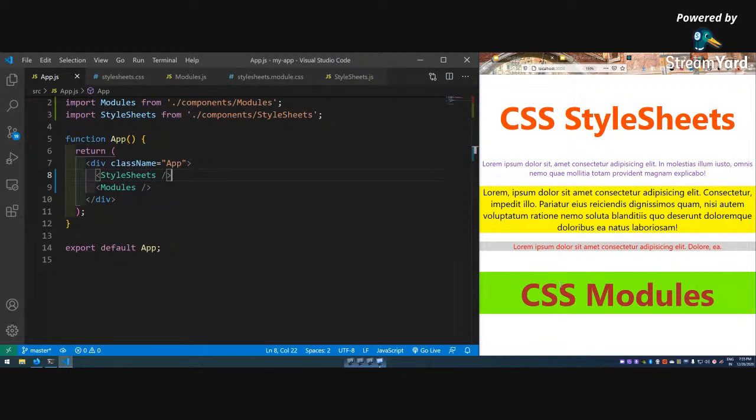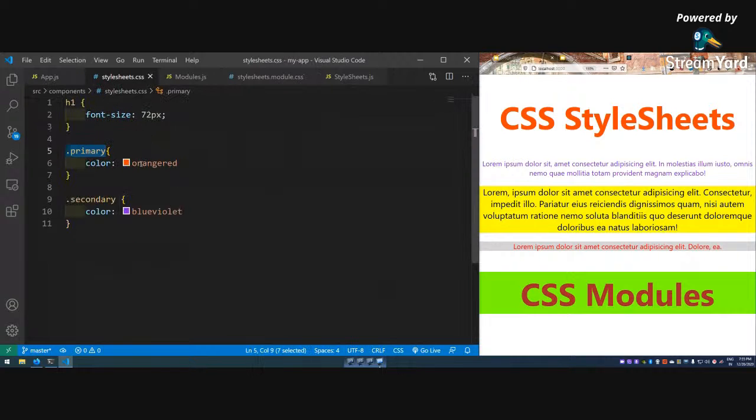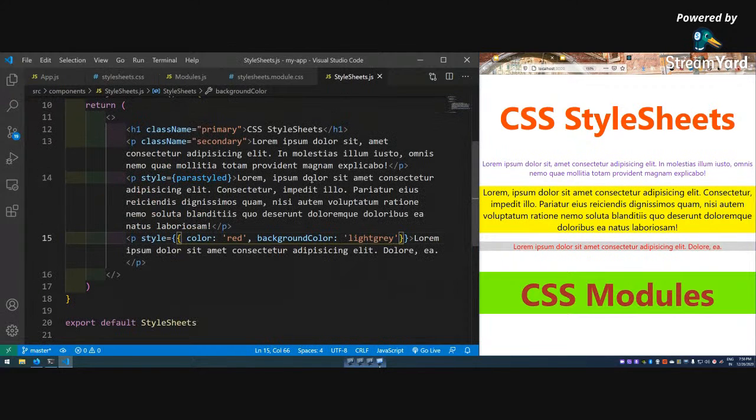But that primary color is not affecting it anywhere. The primary was orange red, it is still orange red, means it is not affected here. So you might have guessed it. This is about styling here.